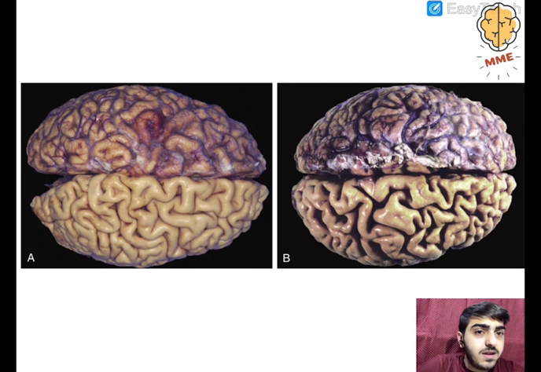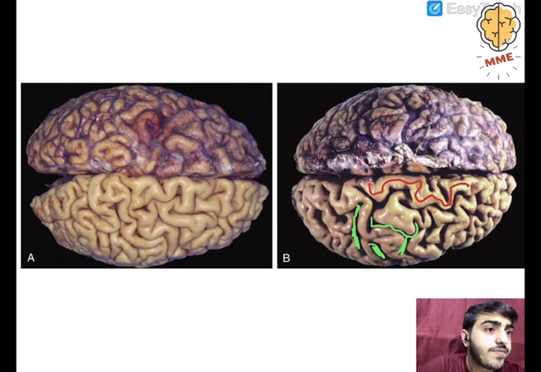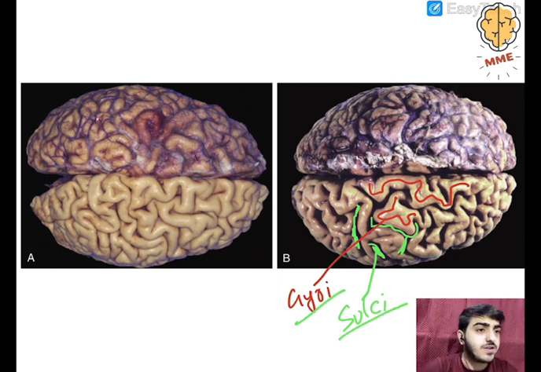See, A is the normal brain, B is the atrophied brain. You can see here, this is the sulcus. This is basically the sulcus in the brain, and this is the gyri. The red colored is the gyri, and green one is the sulci. So the gyri are the elevations and the sulci are the depressions. Now as you compare A and B, you can see that the sulci have been widened, and the gyri have been narrowed.